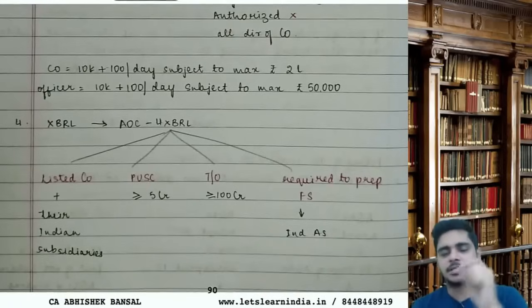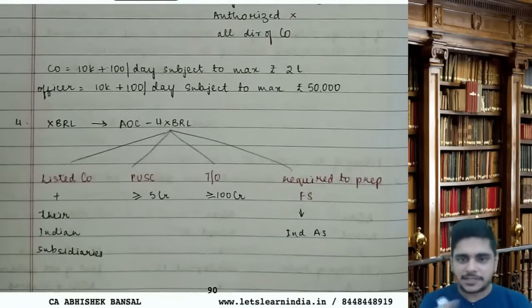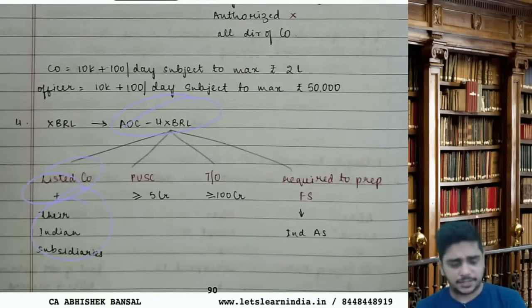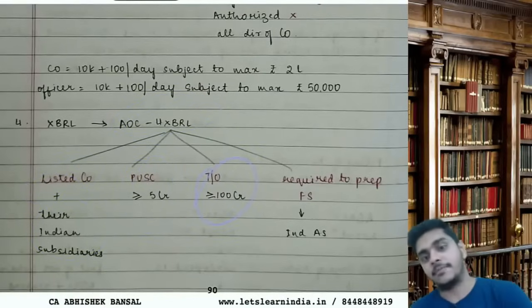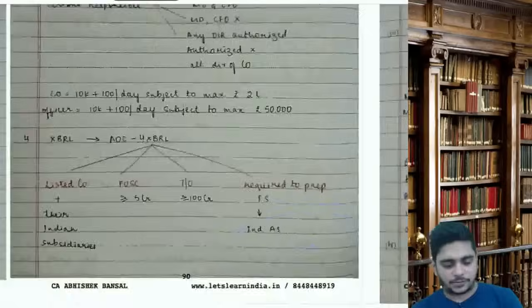XBRL, Extensible Business Reporting Language. Normal companies file AOC4, but these companies file AOC4 XBRL: listed companies and their Indian subsidiaries; a company having paid up capital of minimum 5 crores, both public and private; a company having turnover of minimum 100 crore, public and private both; or a company required to prepare FS as per Ind AS. They will not file AOC4, they will file AOC4 XBRL.